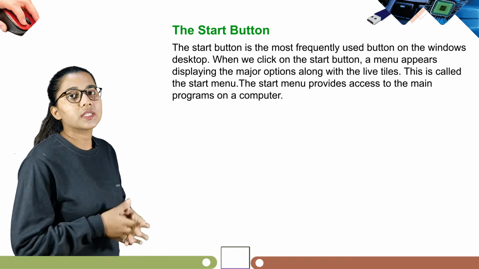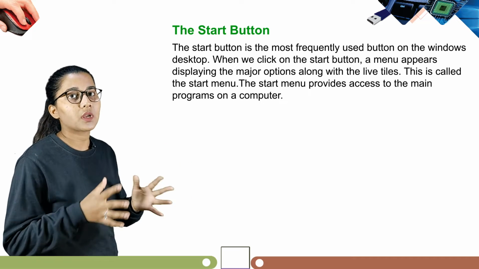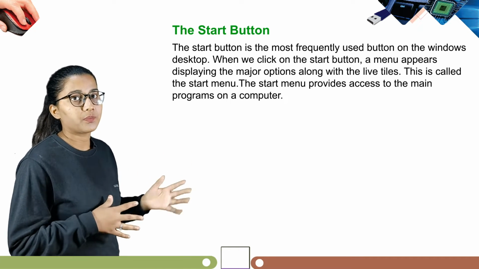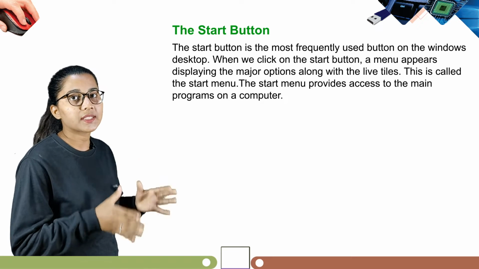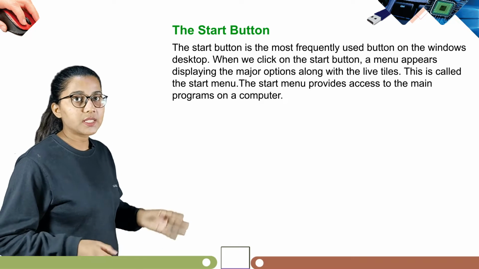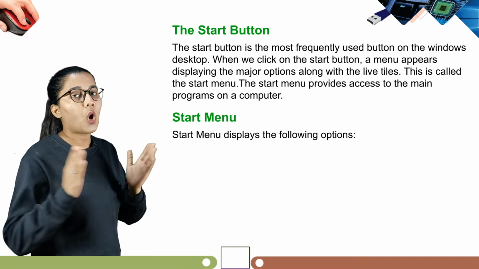When we click on the start button, a menu appears displaying the major options along with the live tiles. This is called the start menu. The start menu provides access to the main programs on a computer. Now our next topic is the start menu. The start menu displays the following options.